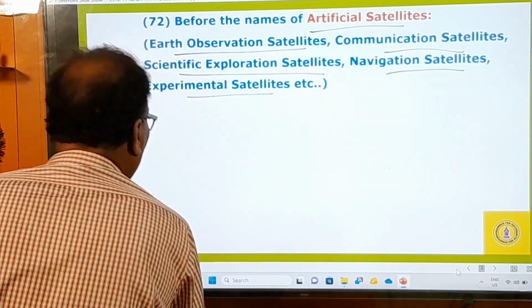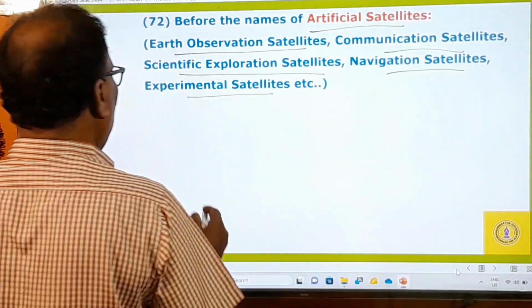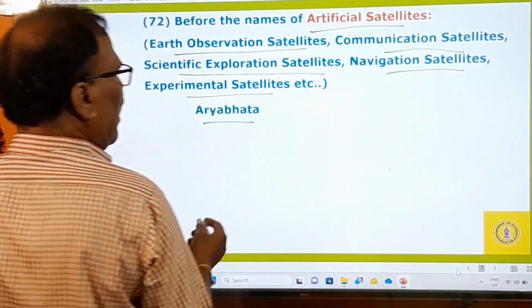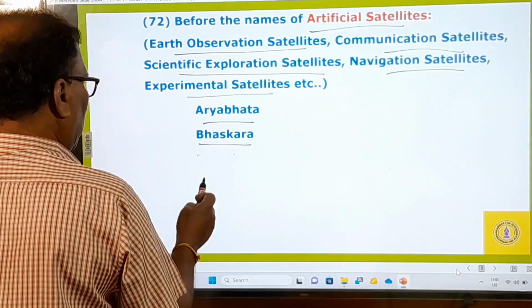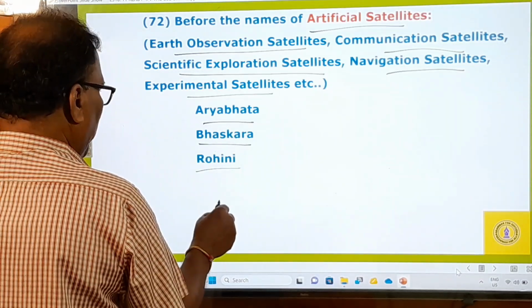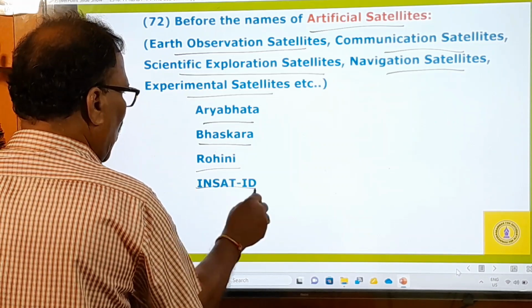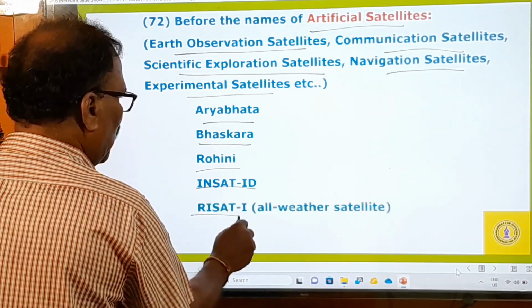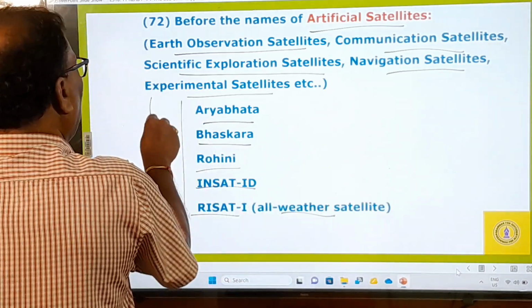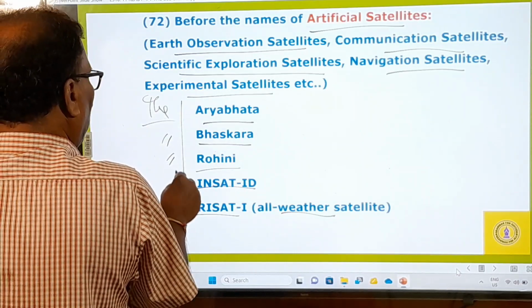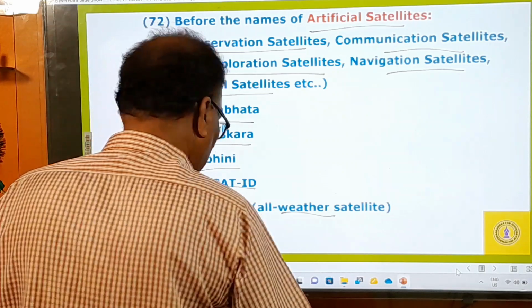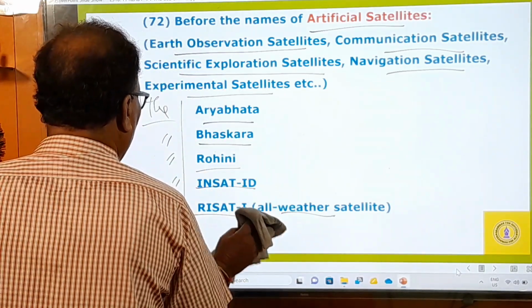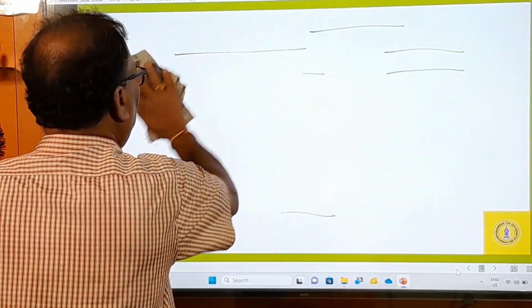And here are the satellites. Aryabhatta is an artificial satellite, and Bhaskara is also an artificial satellite, Rohini, and then comes INSAT 1D and RESAT 1, an all-weather satellite. These are all satellites. Before all of them you must use the definite article. These are all Indian artificial satellites. Okay, and now let's go to the examples.